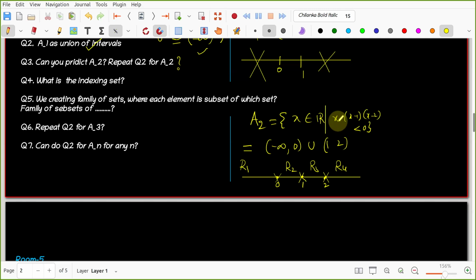So x will be positive as 0.5. X minus 1 will be negative as minus 0.5. And x minus 2 is also negative, minus 1.5. So two negative numbers will give us a positive number, and positive into positive will be positive. Right. So here you are always getting positive, right? Yes, sir. From 1 to 2 you are getting negative. Yes, sir. This is working, and here it is not working. So these are the sets.